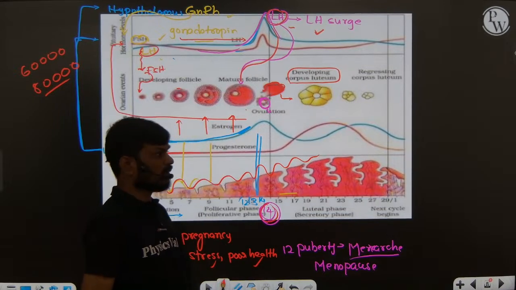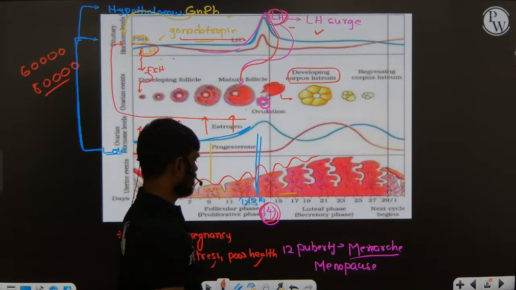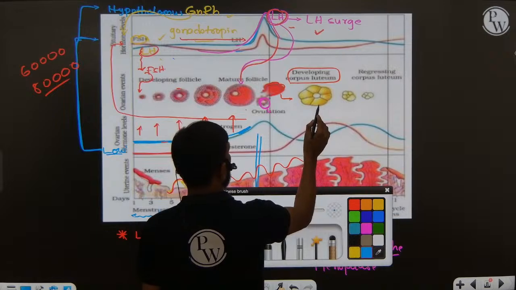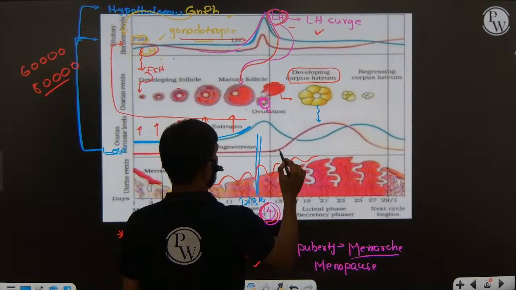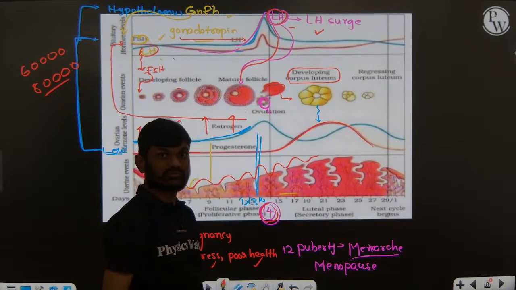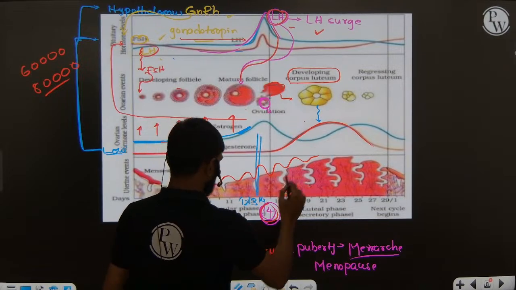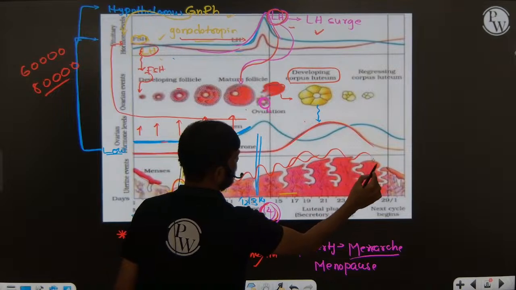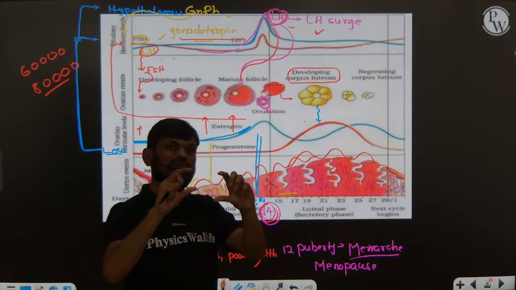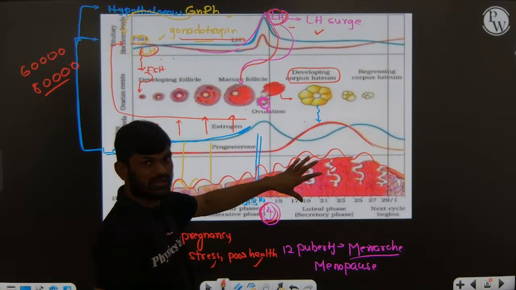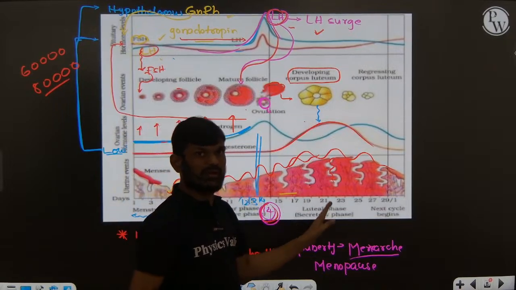Corpus luteum. Now the corpus luteum acts as a temporary endocrine tissue. This corpus luteum will produce progesterone hormone. You can see the concentration of progesterone hormone is increasing. When progesterone is present in the blood, it stimulates the endometrium lining, causing thickening of the endometrium lining. So the endometrium lining will be thickened and maintained for implantation. That's why progesterone is called the pregnancy hormone.